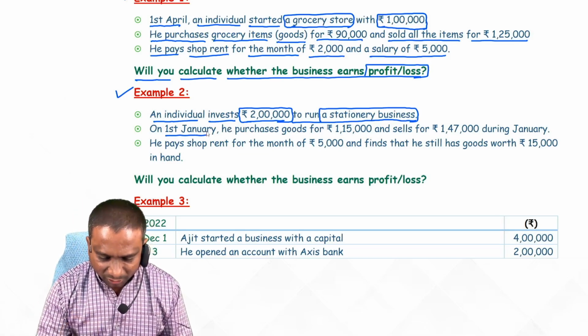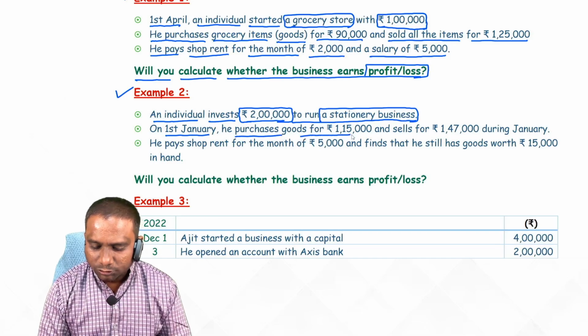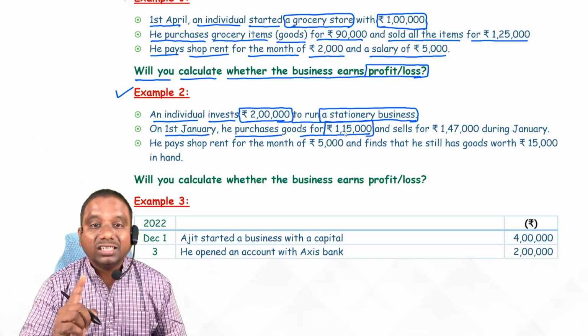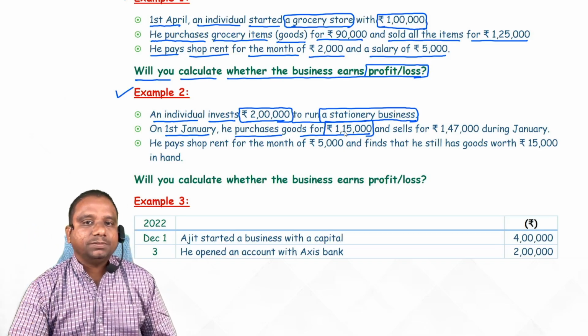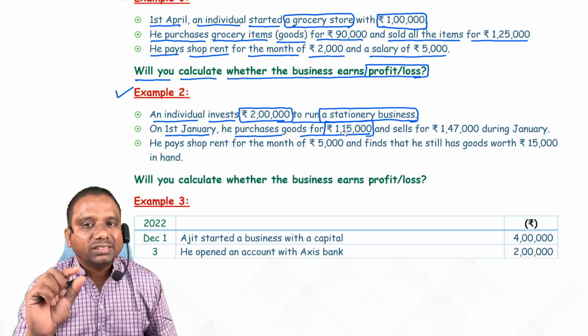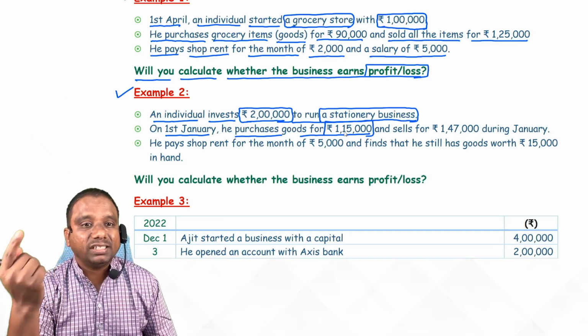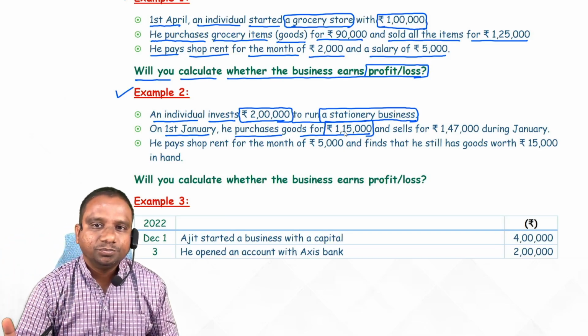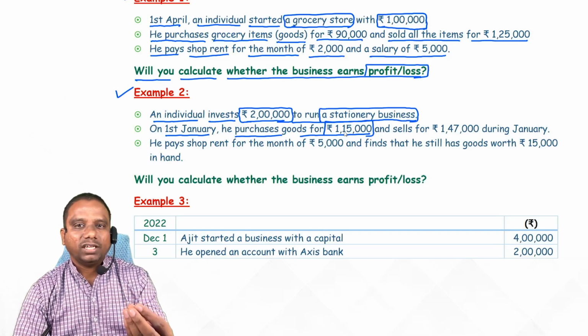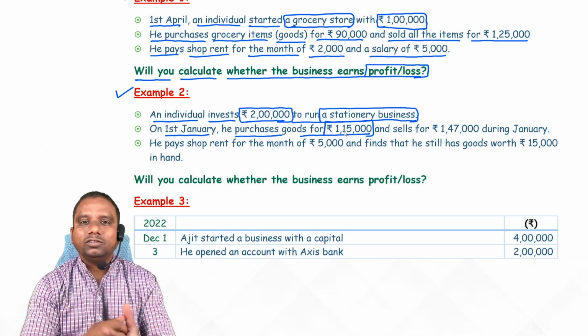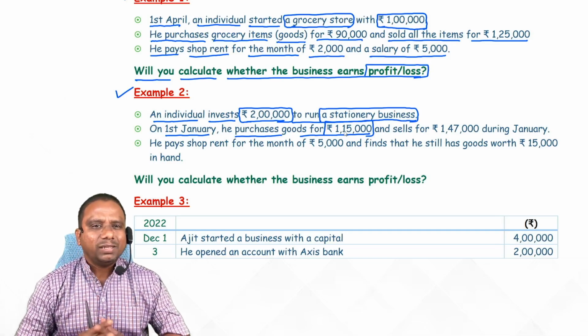Next one. On 1st January, he purchases goods worth 1,15,000. Goods are nothing but what? Stationery items. His business is stationery business. So just visualize a stationery business in your locality. In your lifetime, you went to the stationery store at least one time.